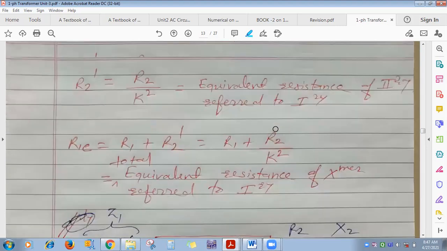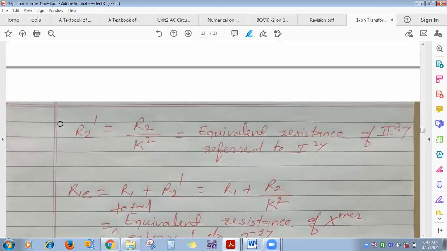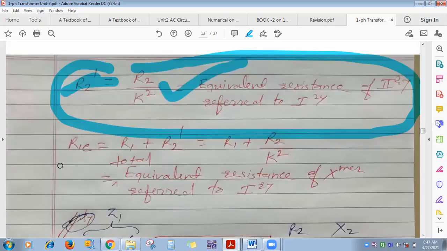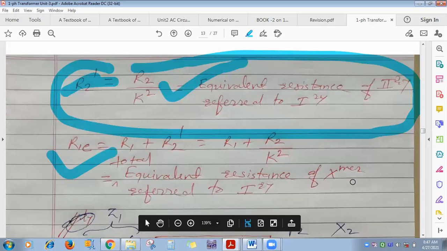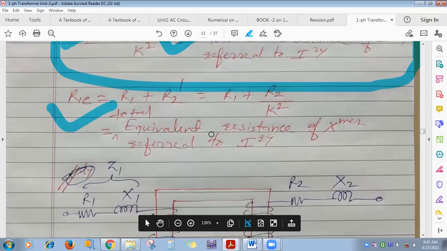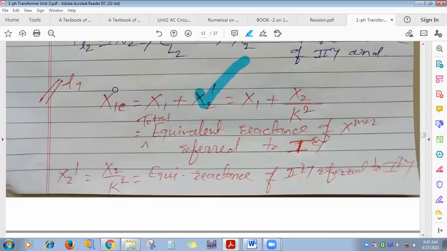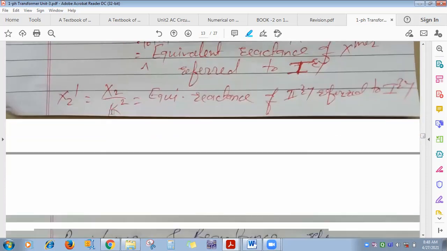In the numericals you may get asked to calculate R2 dash, that is, resistance of secondary referred to primary, which is R2 by K square. You may also be asked to calculate total equivalent resistance of transformer referred to primary, R1E. Same for X2 dash and X1E.